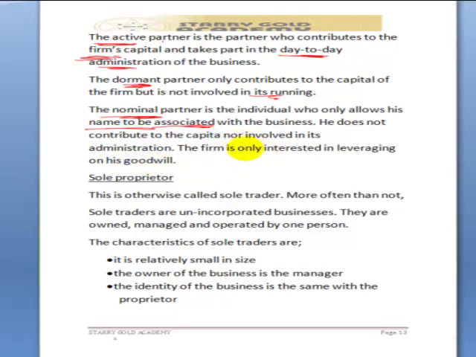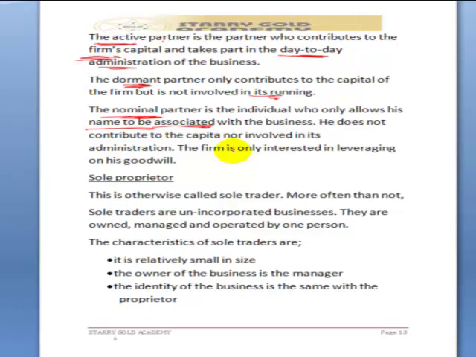An example of a nominal partner can be seen perhaps when we have two young men fresh from the university who are lawyers, legal practitioners now, and perhaps they bring in the name of a prominent lawyer. Let's use Femi Falana as an example, as a partner in the firm. Whoever sees Femi Falana's name as a partner in that firm might be interested in doing business with that firm, fully aware that Femi Falana, as it were, is a thoroughbred professional.